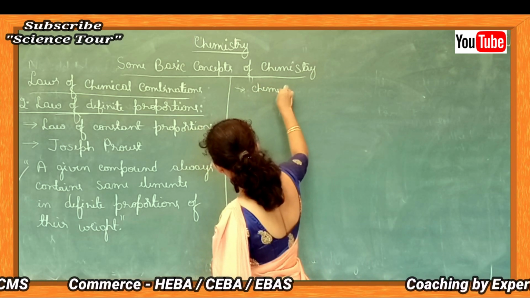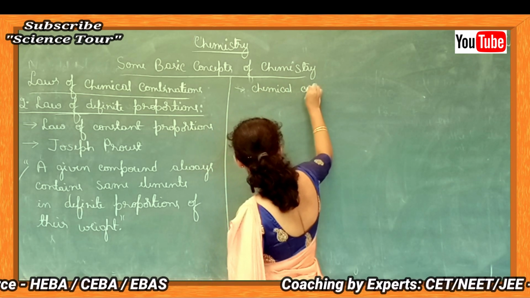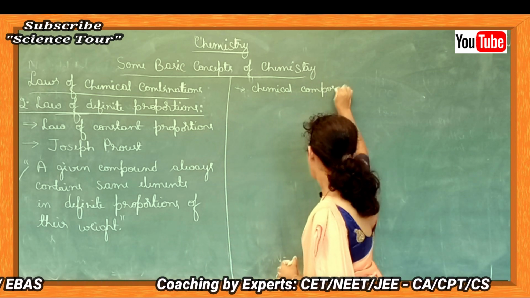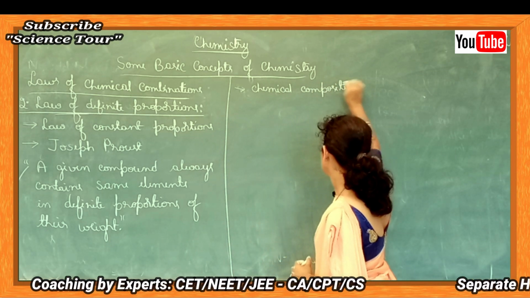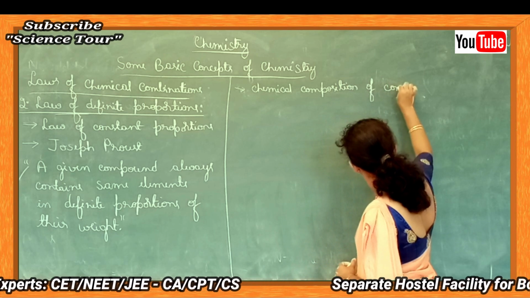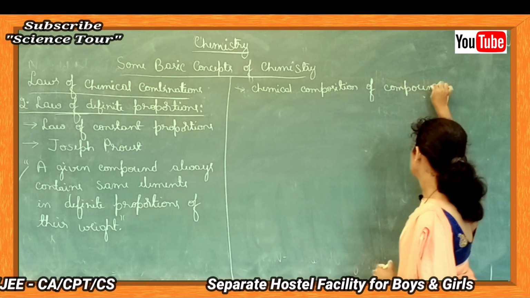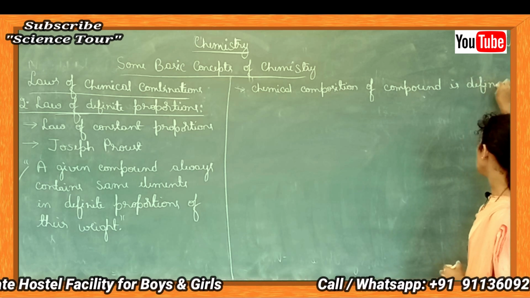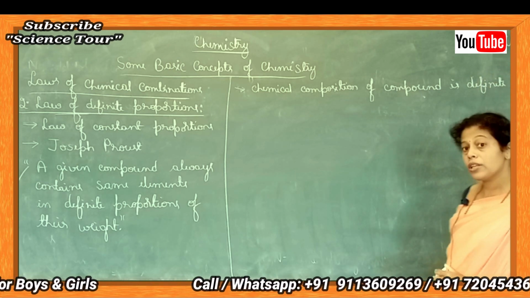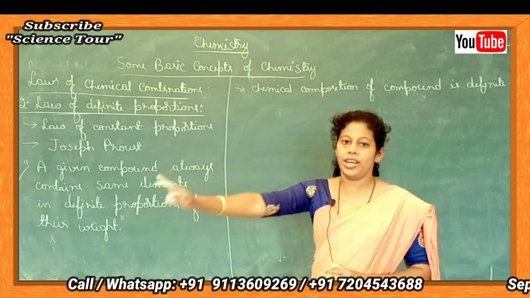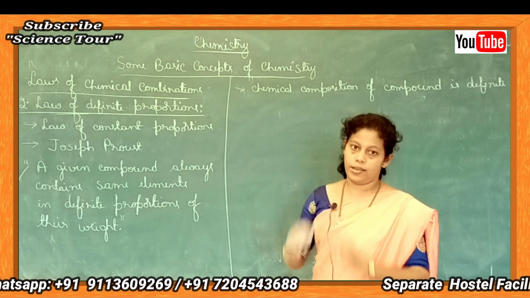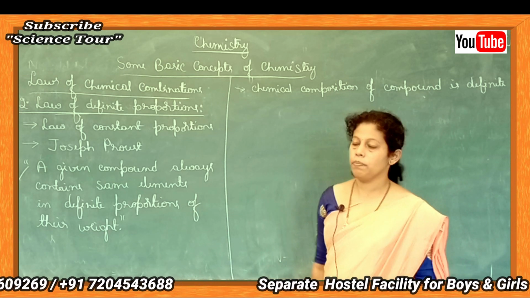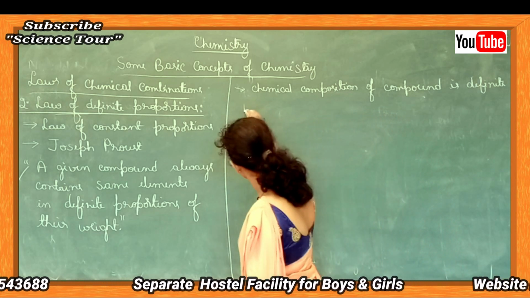Chemical composition of compound is definite. Chemical composition of a compound is always definite. It is fixed always. It will not change. This is what the law says. Let's have example. Let's take water.